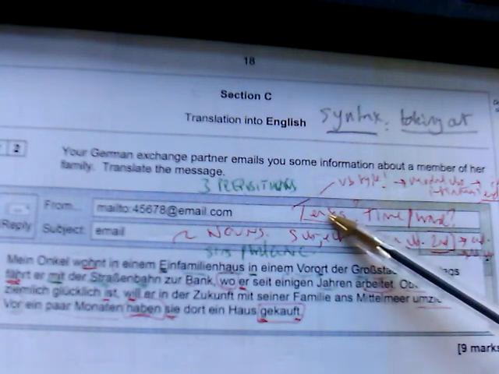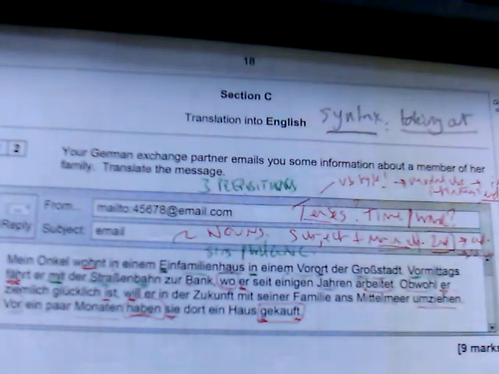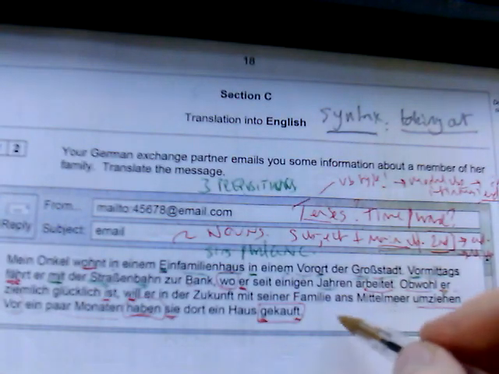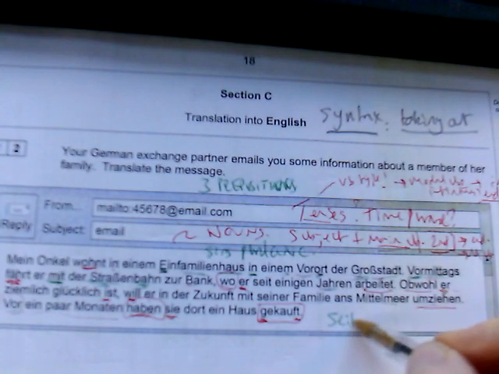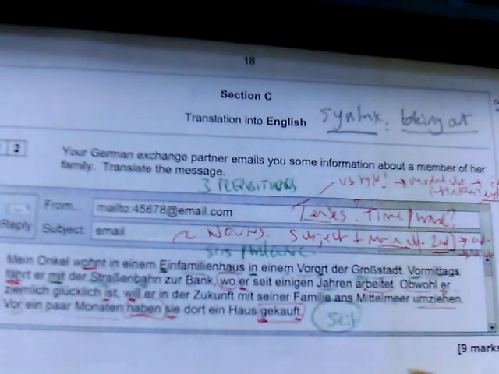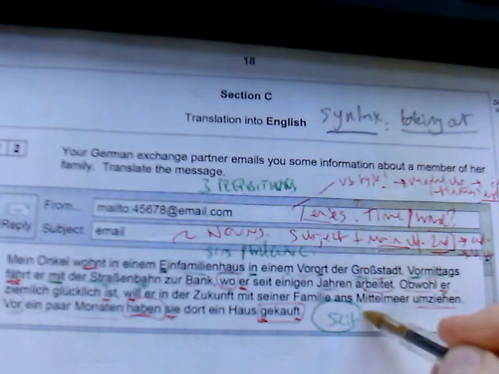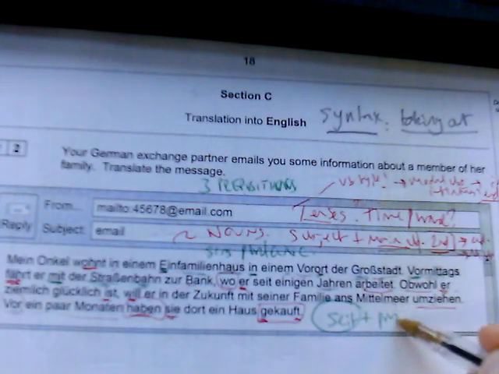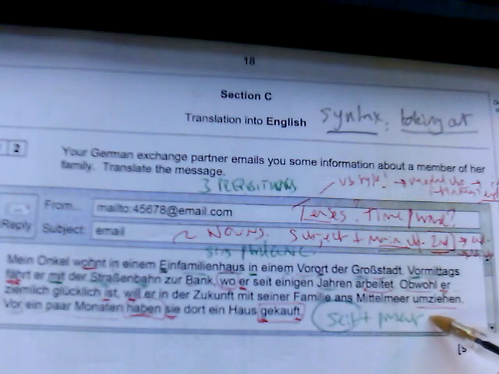Now, one little thing for stretch and challenge: there are a couple of contexts where you don't translate into the same tense. There's the word seit, it's not in this one, but it comes up a lot. Seit in German takes the present tense. So in this reading translation, you would be looking for a present tense verb. But in English, it would translate into the past.